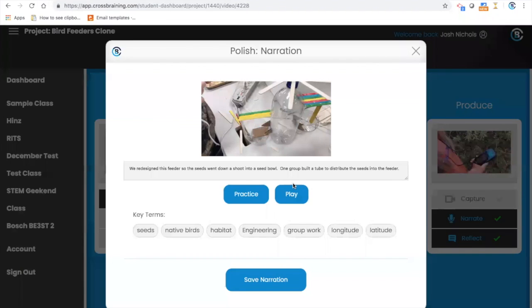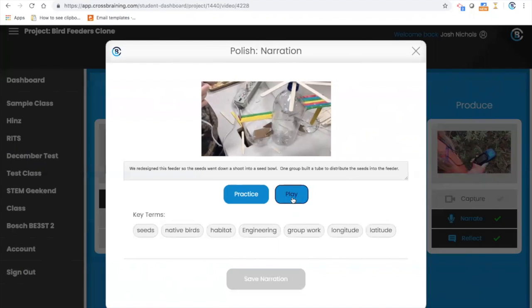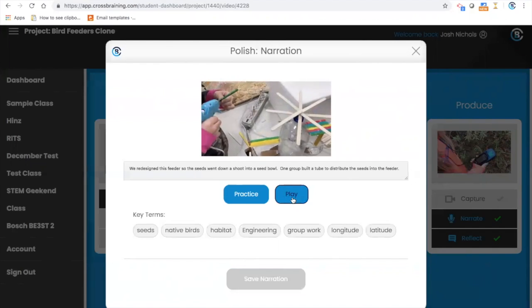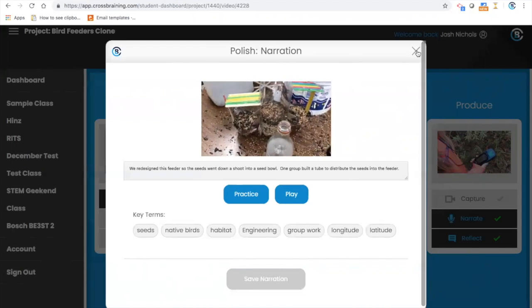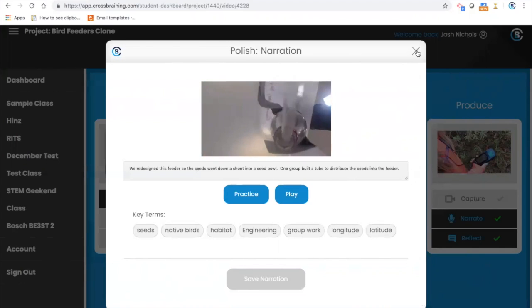We redesigned this feeder so the seeds went down a chute into a seed bowl. One group built a tube to distribute the seeds into the feeder.